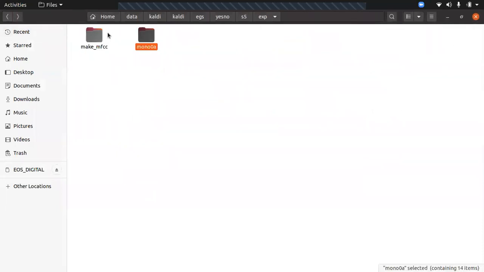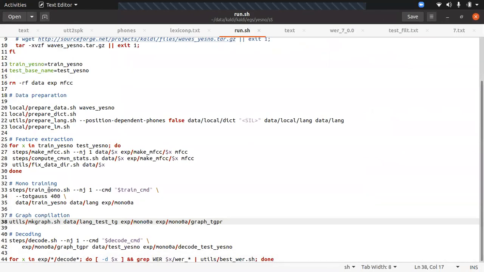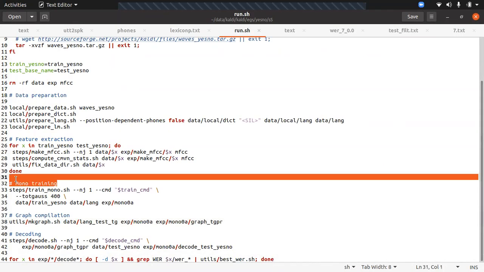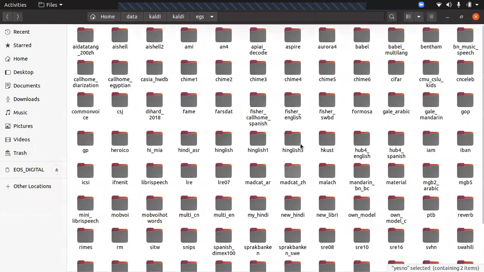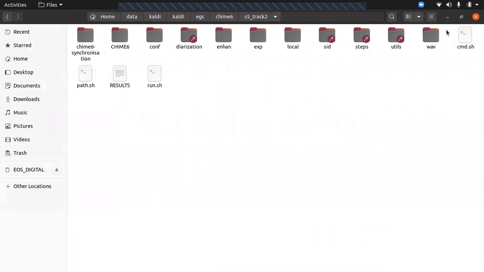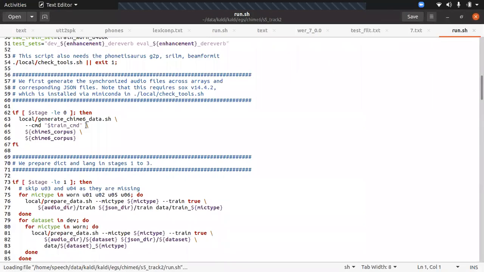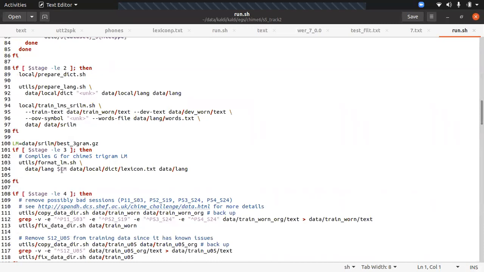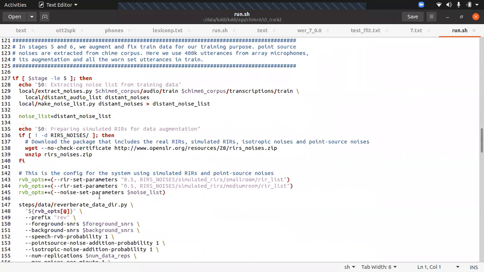This was just a toy example in which only monophone training was done. If you want to go deeper, there are other files with their own run.sh that you can go through. These prepare the language n-gram models.